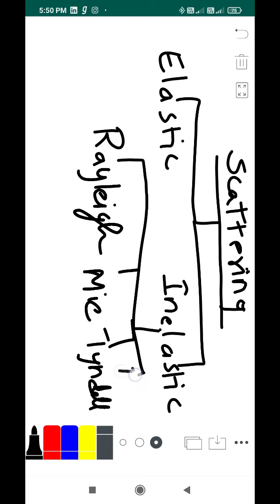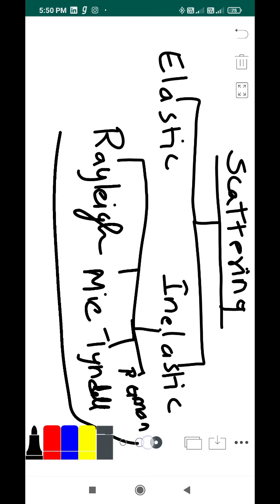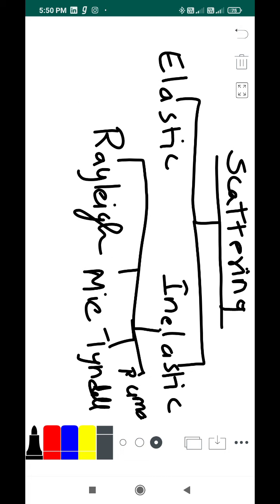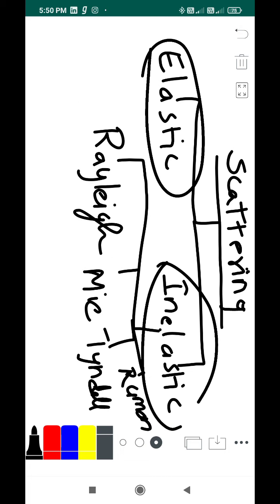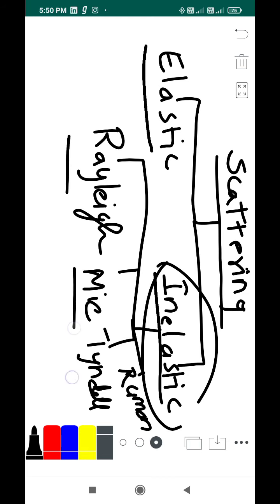Fourth one is Raman scattering. So these are the four types of scattering under the category inelastic, and we have elastic scattering which doesn't have any types. I'll explain what is elastic and inelastic, and after that we'll go for these types.